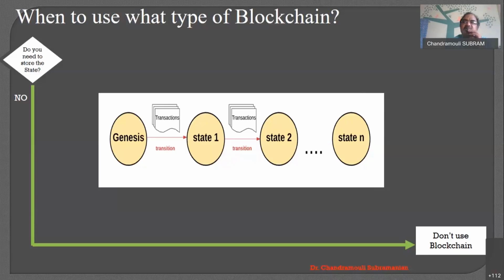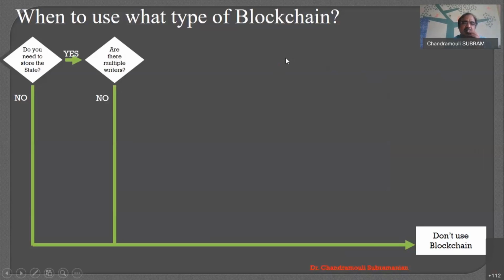Simply you can utilize any other databases like SQL, right, or Oracle, or all those databases where you only want to store the data and retrieve the data. No problem. I put some conditions also, right? In Oracle also, they are now bringing in storing the state. We'll talk about it later. So when you don't want to store the state, don't go for a blockchain.